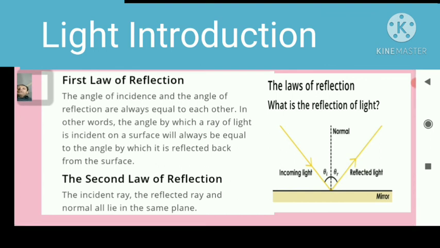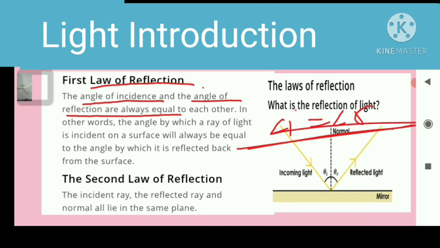Here is the first law of reflection. The angle of incident and the angle of reflection are always equal. I mean angle I is equal to angle R. In other words, the angle by which a ray of light is incident on a surface is always equal to the angle by which it is reflected back from the surface. So just remember that angle I is equal to angle R.